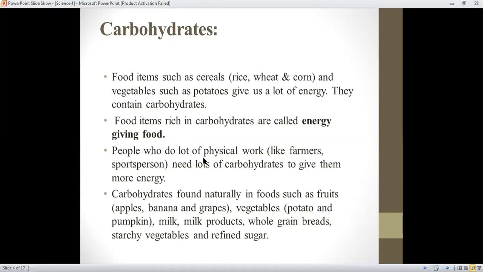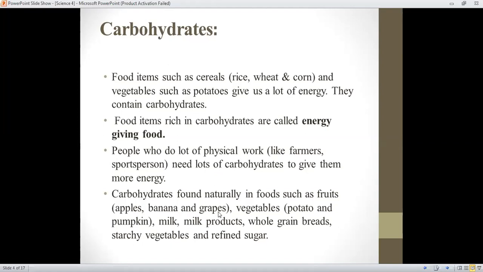People who do a lot of physical work like farmers and sports persons need loads of carbohydrates to give them more energy. Laborers also need more carbohydrates because they also do a lot of physical work. Carbohydrates are found naturally in foods such as fruits like apples, bananas, and grapes.